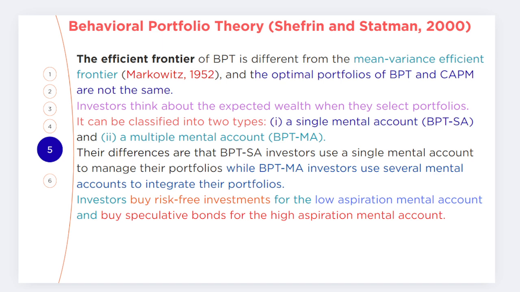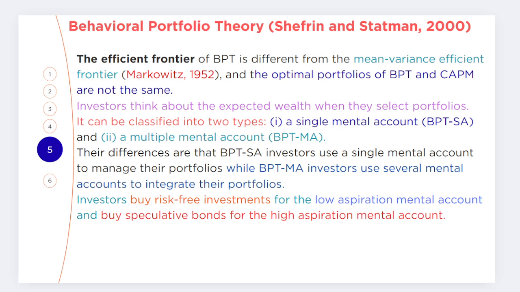Investors buy risk-free investments from the low aspiration mental account, because when you are not going to take more risk, you look for risk-free investment as a conservative investor. But when you are going to take more risk, you try to buy speculative bonds, for example, for the high aspiration mental account. That is the point, friends.